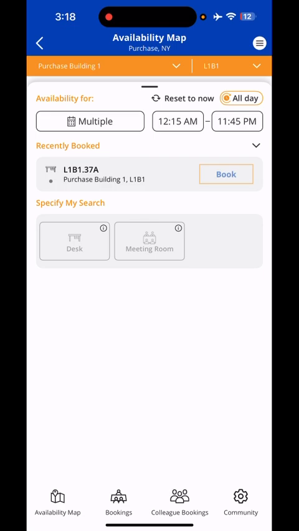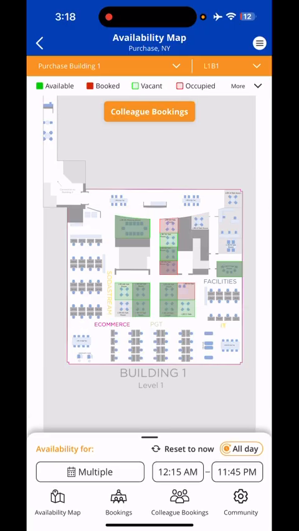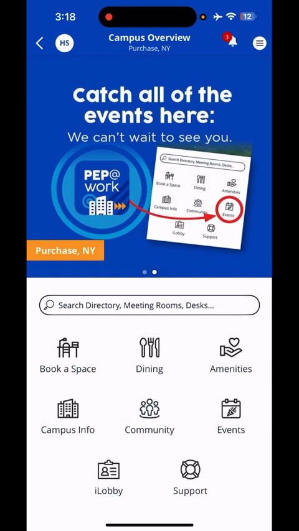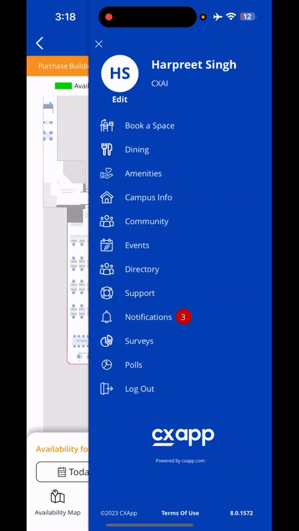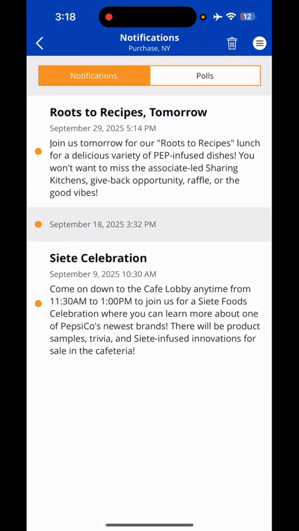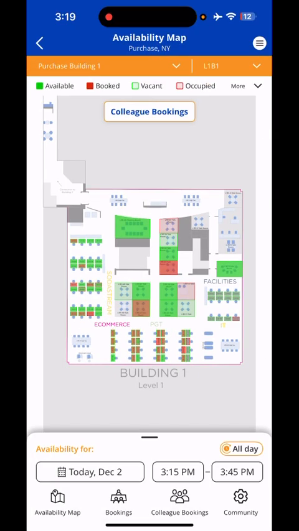There are other things, for example, colleague booking sharing. We were looking at that. You can visualize your colleagues' bookings if they had been shared with you. The spaces have a check-in feature enabled on some spaces, which means you can have a rule set up in the application, which will, essentially, let's take a look if we have any notifications. I don't really have a notification at this time to show.